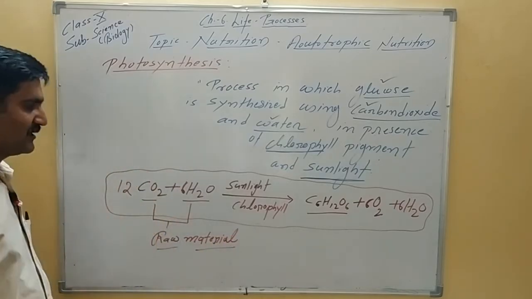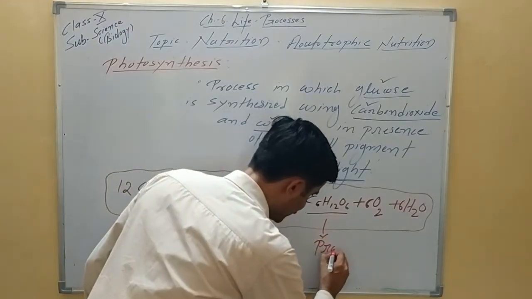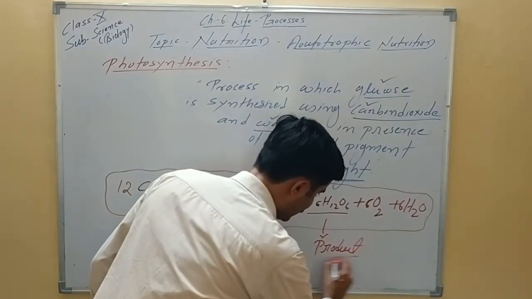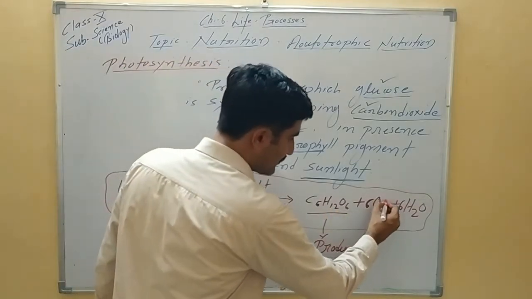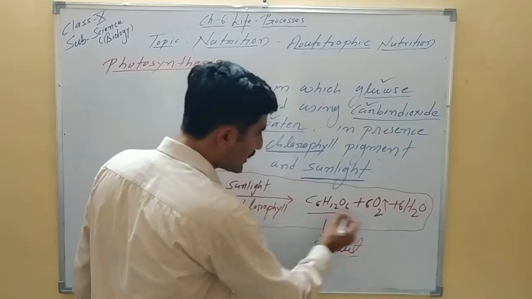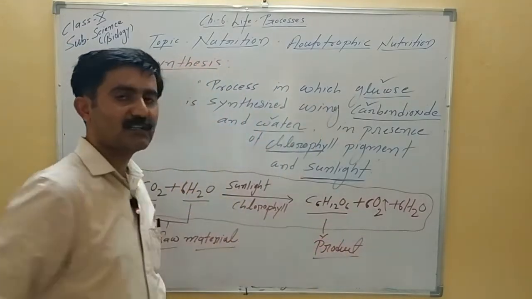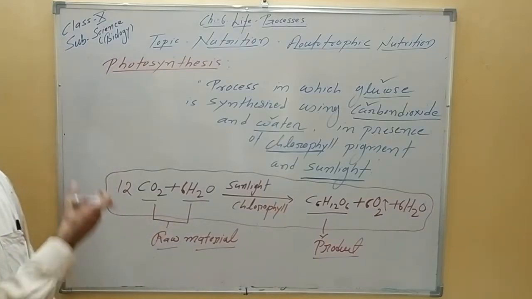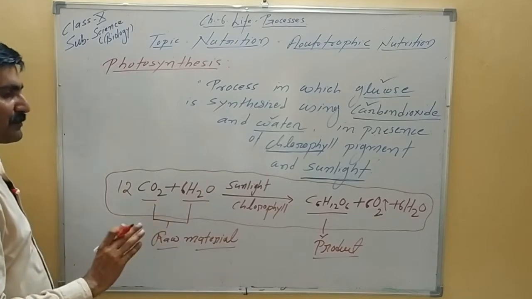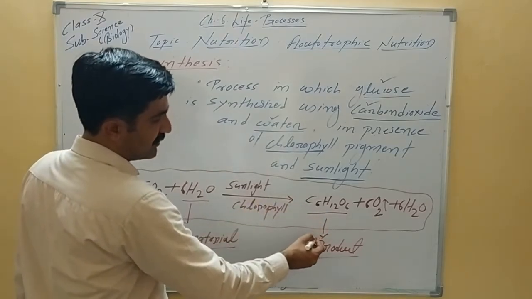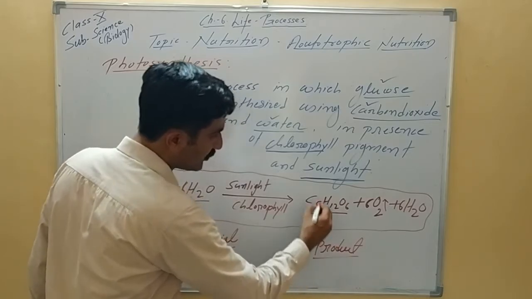These are used. And as all of you know, this is the main product, the glucose. Besides that, CO2 is used and oxygen is generated, and this oxygen is released into the environment. So all of you know, during photosynthesis plants produce oxygen. One more thing we have to keep in mind: this glucose in plants, as I mentioned earlier, is synthesized as the direct product of photosynthesis.